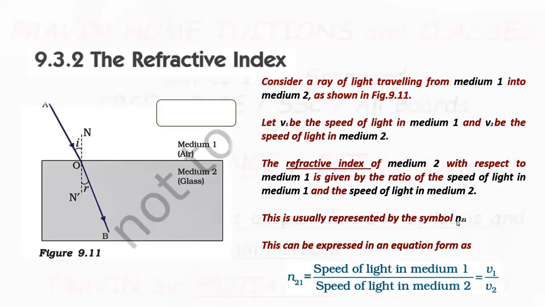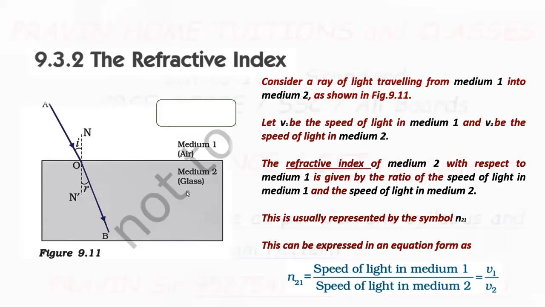Here medium 1 is air medium. We can call it rarer medium. Rarer medium means speed of light is more, because in air medium the distance between the particles is more. Second medium is glass medium.